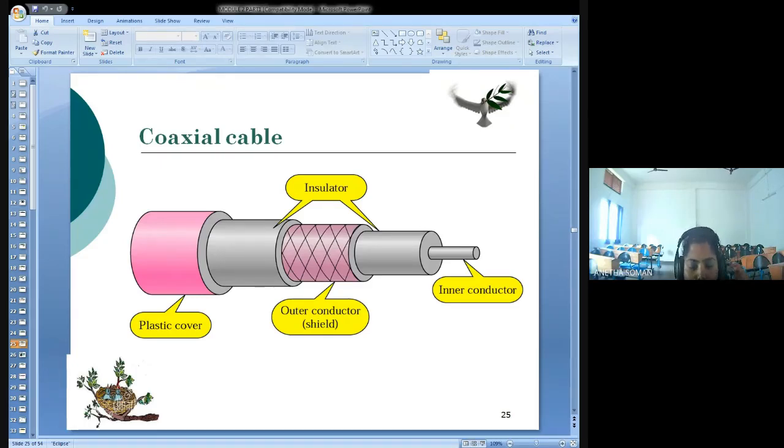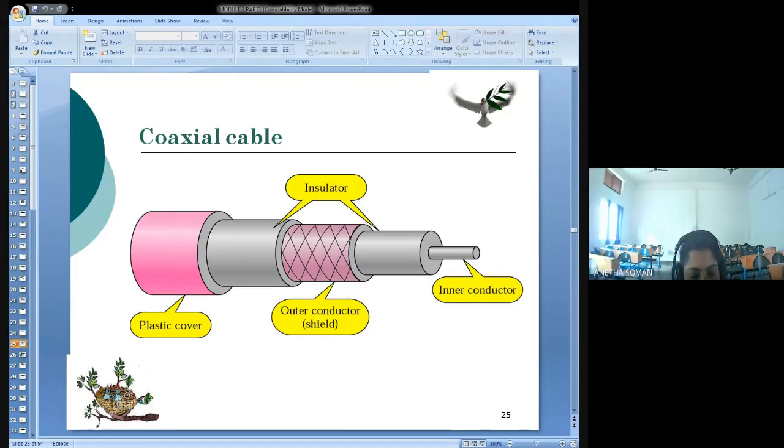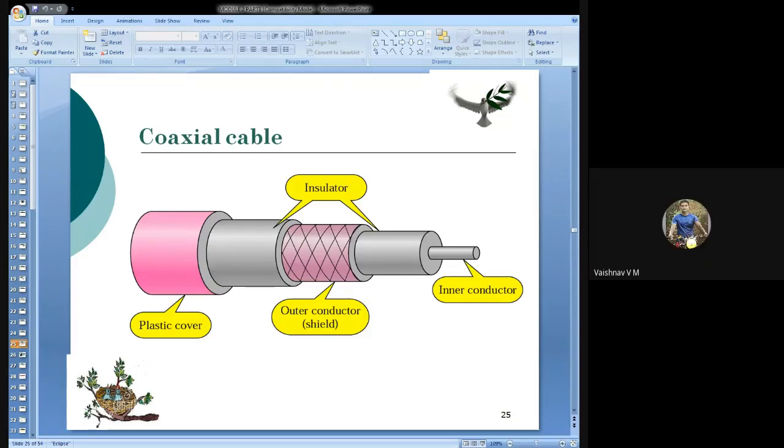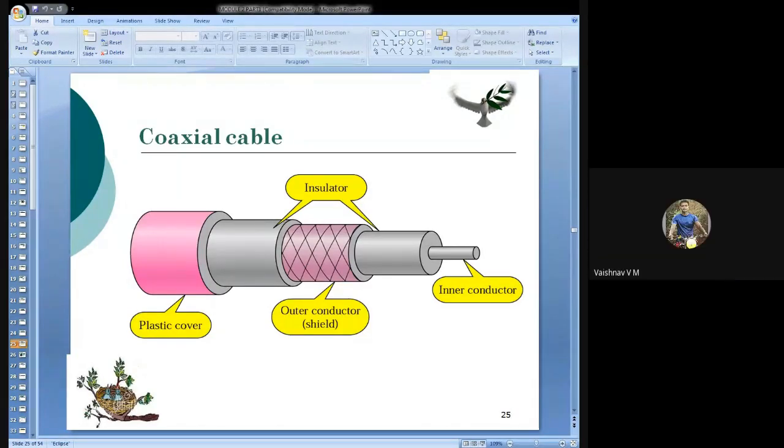Okay. Now, what are the two types of transmission media? Guided and unguided. What are the three guided media? Twisted pair, coaxial cable and fiber optic cable. Unguided is air.